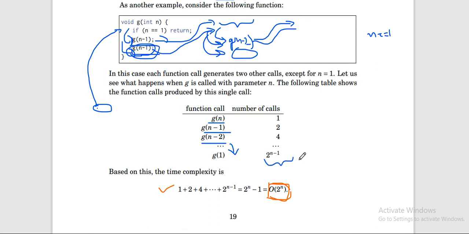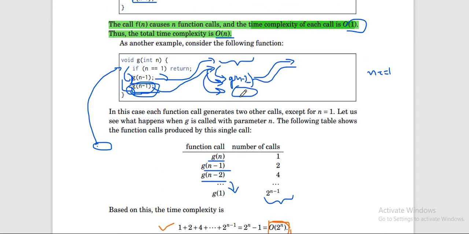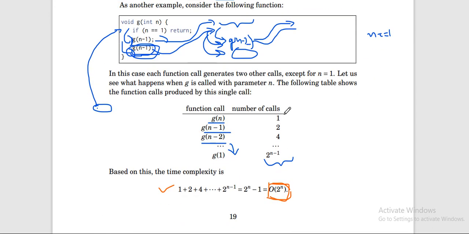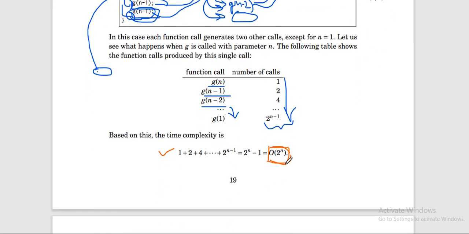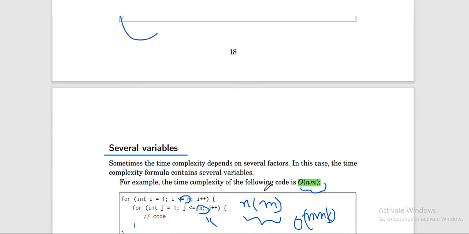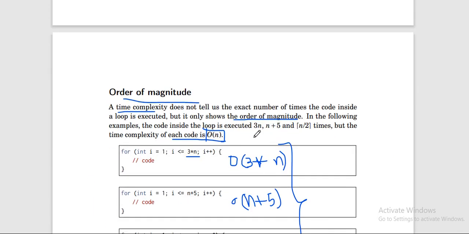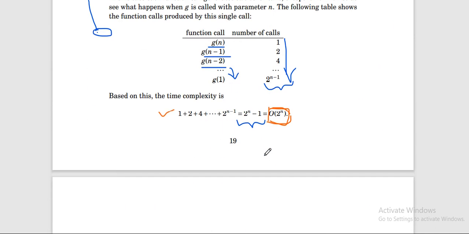Okay, so based on this, time complexity is basically the number of times the function has been called. So if we do the sum, we will get what? 2 raised to power n minus 1. But as I said, we do not take such numbers because in time complexity we take the order of magnitude. So what will be the time complexity? O(2^n).